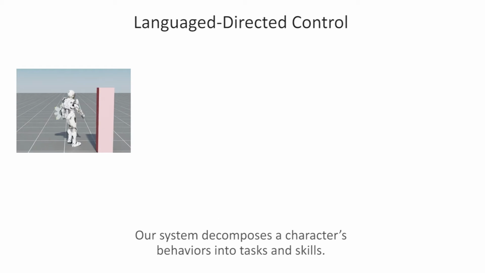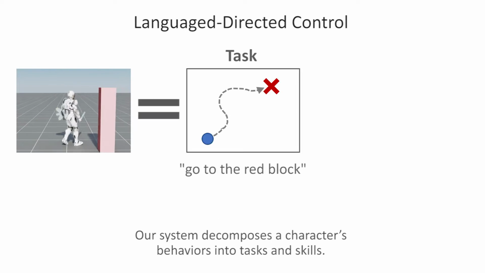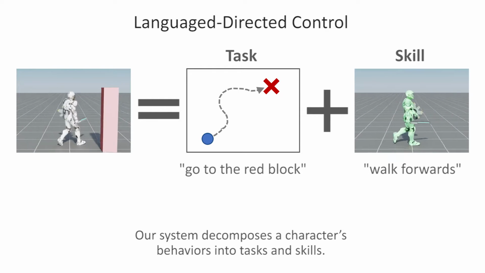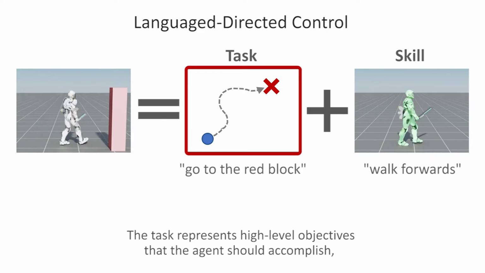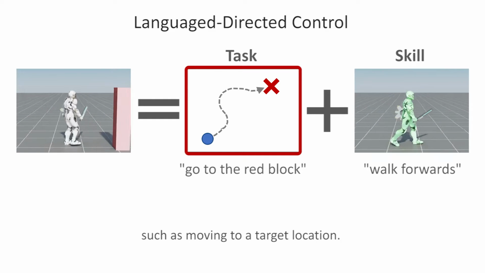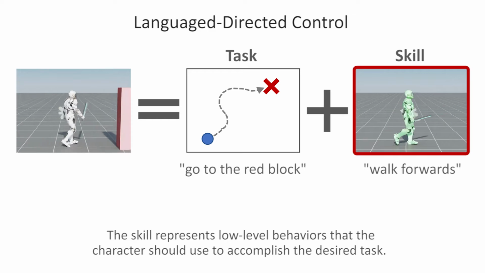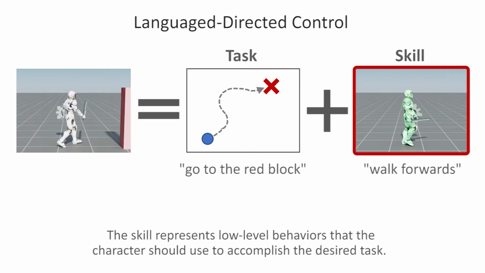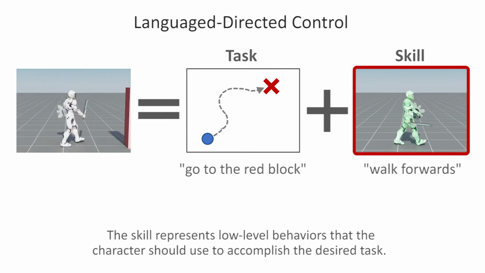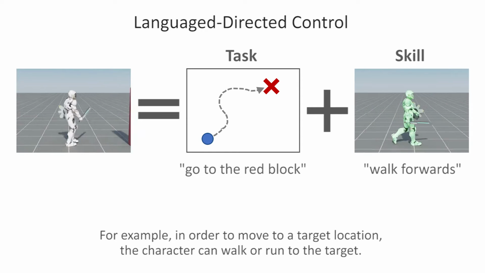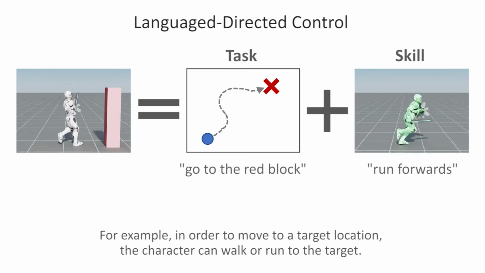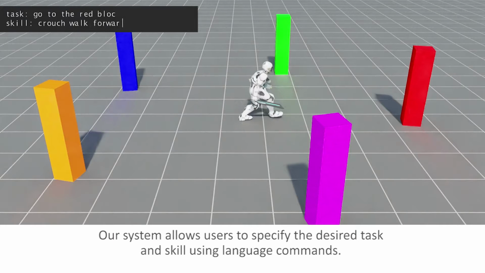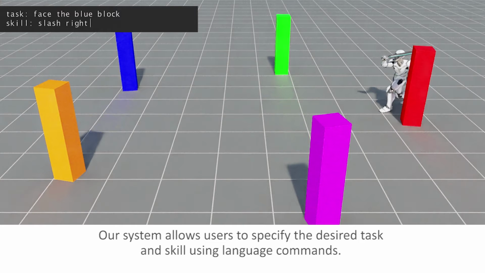Our system decomposes a character's behaviors into tasks and skills. The task represents high-level objectives that the agent should accomplish, such as moving to a target location. The skill represents low-level behaviors that the character should use to accomplish the desired task. For example, in order to move to a target location, the character can walk or run to the target. Our system allows users to specify the desired task and skill using language commands.